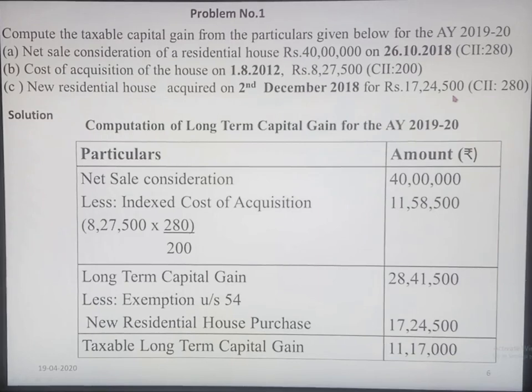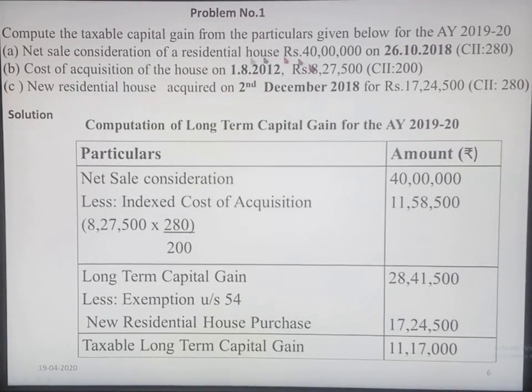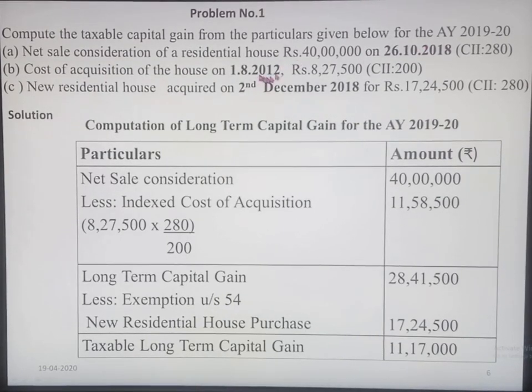If we see the problem, we can see that the asset was purchased on 1/8/2012 and it was sold on 26/10/2018. It means it is a long-term capital asset because it is held for more than 3 years. So the condition is fulfilled. First we will calculate the long-term capital gain for this.